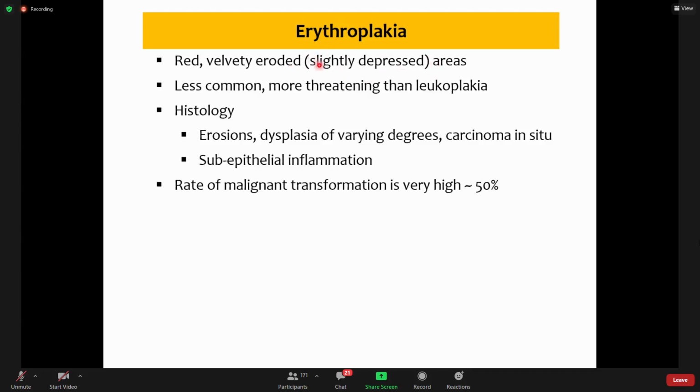I'll show you them. It is less common than leukoplakia, but it is more threatening, and it will show erosions, surface ulcerations, dysplasias of varying degrees, carcinoma in situ to even approaching carcinoma in situ, and subepithelial inflammation. The rate of malignant transformation is very high. More than 50% of those having erythroplakia develop squamous cell carcinomas.